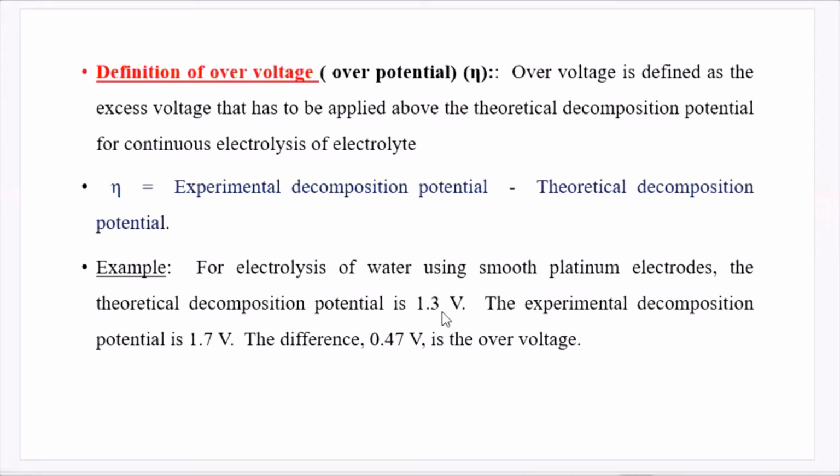But at that voltage, the electrolysis of water will not take place. We need to apply 1.7 volt, after which continuous electrolysis will occur. This difference between the experimental and theoretical decomposition potential, that is 0.47 volt, is called over voltage.